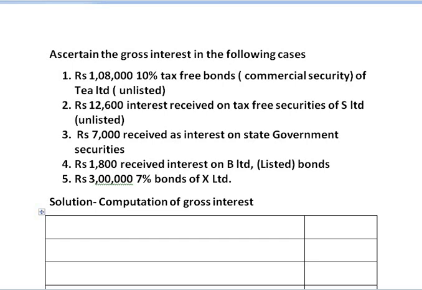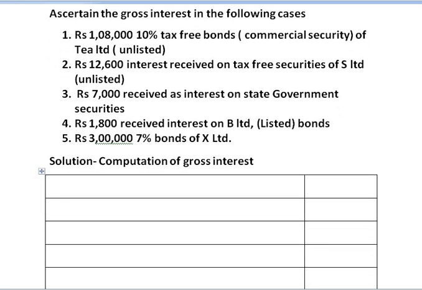Fourth, the interest amount received. But in the fifth information, you are given the amount of investment made in the bonds plus the return expected from the bonds. With this information you are asked to find out the gross interest. Let us start solving the sum.